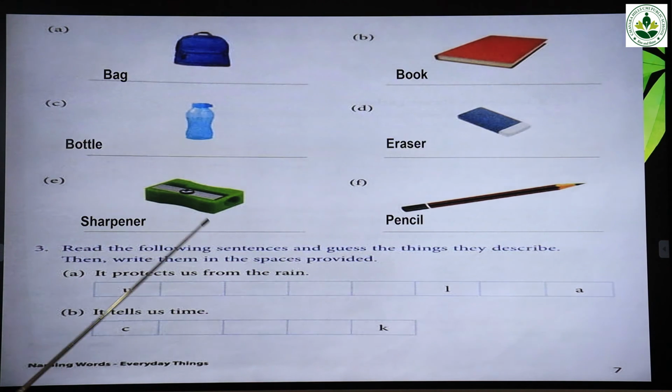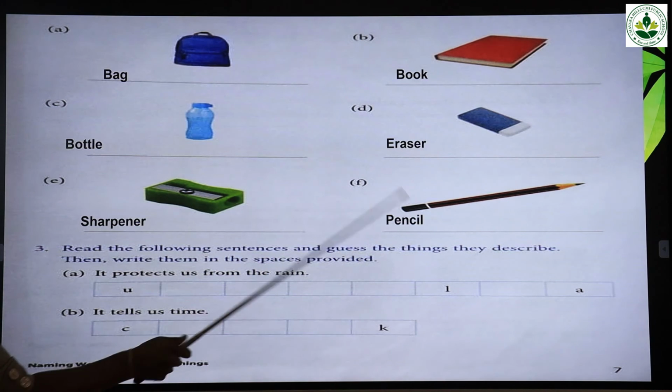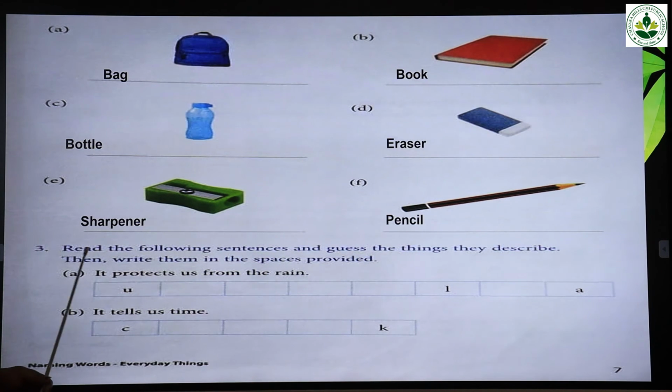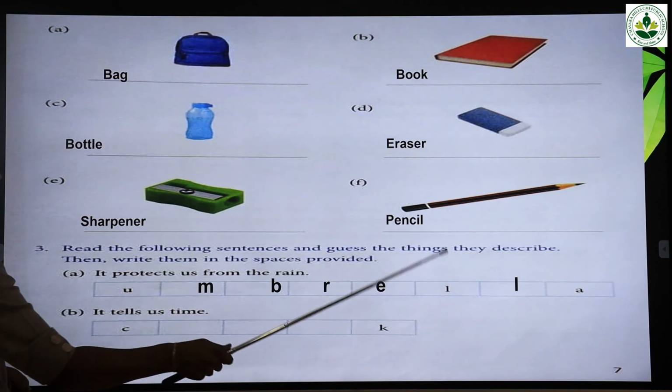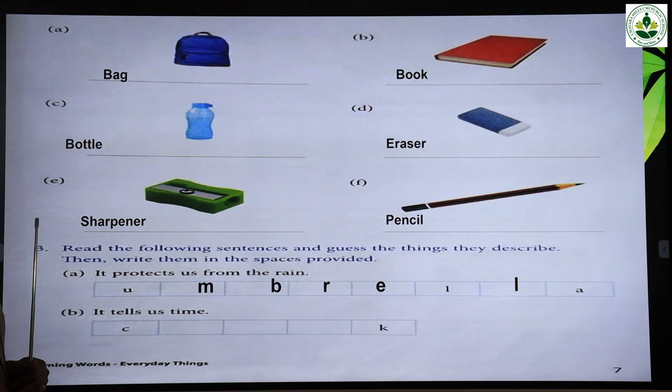Read the following sentences and guess the things they describe. Then write them in the spaces provided. Okay. It protects us from the rain. Which one helps to protect us from rain? U-M-B-R-E-L-L-A. What is that?